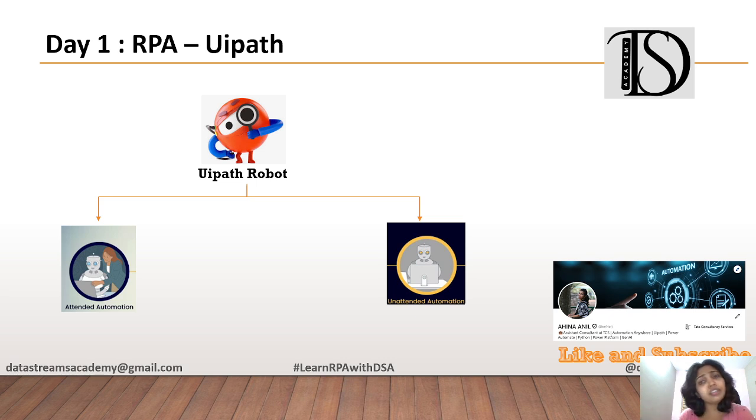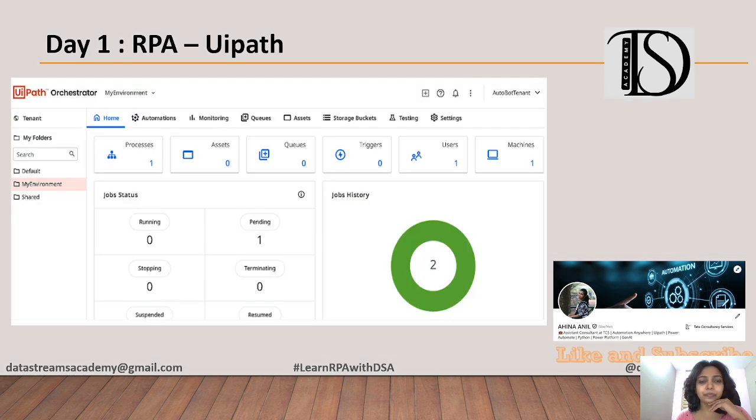And unattended automation is just the opposite. If there is no human intervention required, we can just trigger it and the bot would be running in the background. We don't have to think about it. So that is unattended automation.